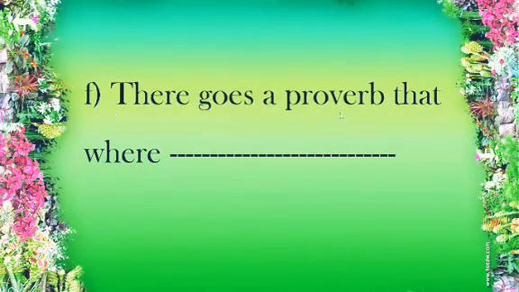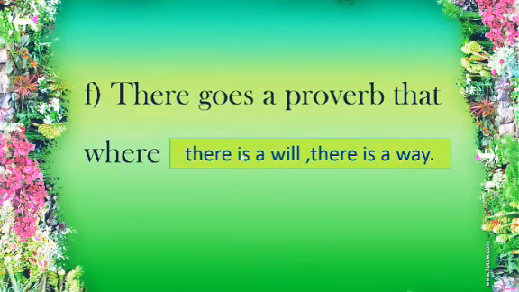Number F says, there goes a proverb that where dash. Here, the sentence clearly says that there goes a proverb. So we have to write a proverb over here which starts with the term where. So let us remind what is the proverb that starts like this. Here it is. Where there is a will, there is a way.